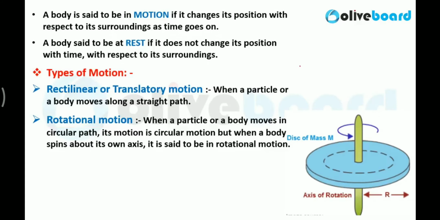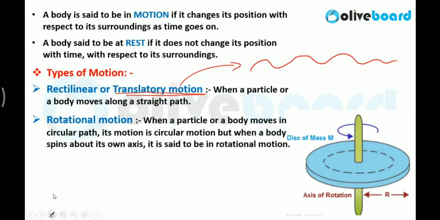Whenever a particle or a body just moves along a straight line, then it is called rectilinear motion. But let's say some particle or a body is moving like this, then you can say this is also a part of the first kind of motion, that is translatory motion. Basically, for a small interval of time, they are still moving along a straight path. So curvilinear motion is also part of rectilinear motion.